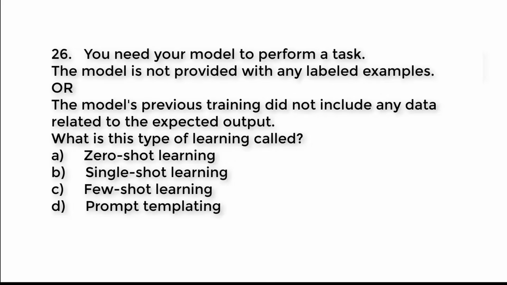Question number 26. You need your model to perform a task. The model is not provided with any labeled examples, or the model's previous training did not include any data related to the expected output. What is this type of learning called? A. Zero-shot learning, B. Single-shot learning, C. Few-shot learning, D. Prompt templating. Try to guess the right answer.